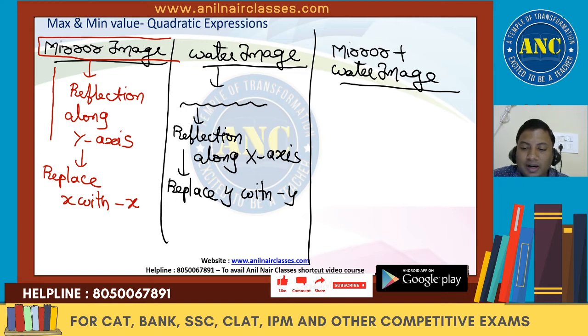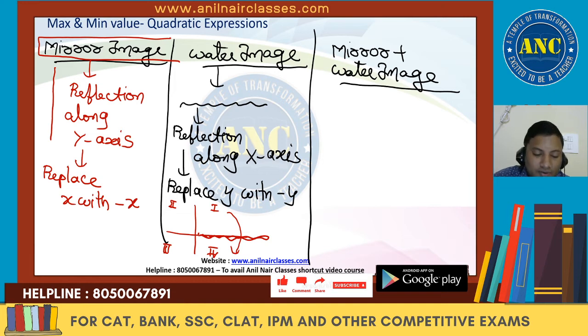Mirror plus water image. Now, if you see here, this is the first quadrant, this is the second quadrant, this is the third quadrant, this is the fourth quadrant. First quadrant and fourth quadrant, this is a water image. Are you all with me? Second quadrant and third quadrant, this is also a water image. So in a water image, the first quadrant graph will become the fourth quadrant graph, and the fourth quadrant graph will become the first quadrant graph.